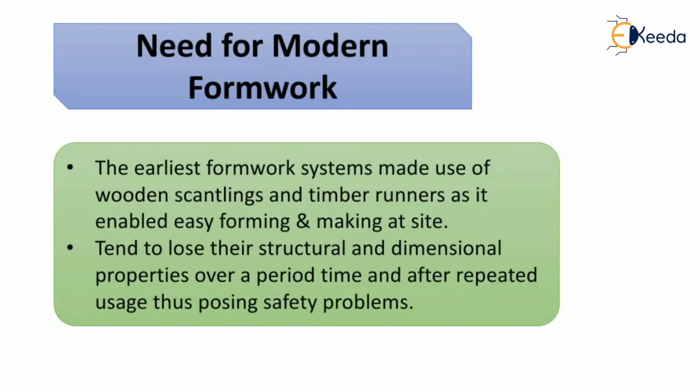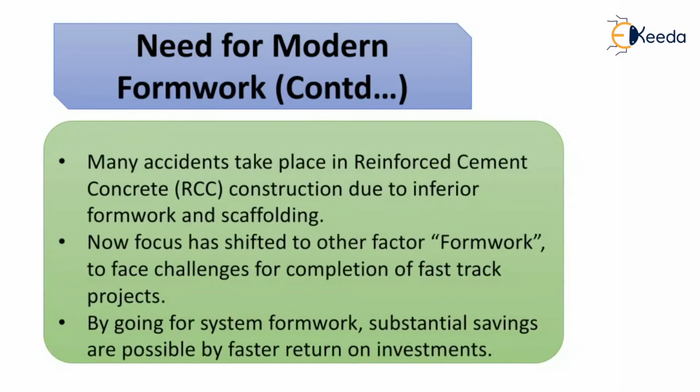Now, what was the need for modern formwork? The earliest formwork systems made use of wooden scantlings and timber runners, as they enabled easy forming and making at site. These tend to lose their structural and dimensional properties over a period of time, and after repeated usage, they face safety problems.